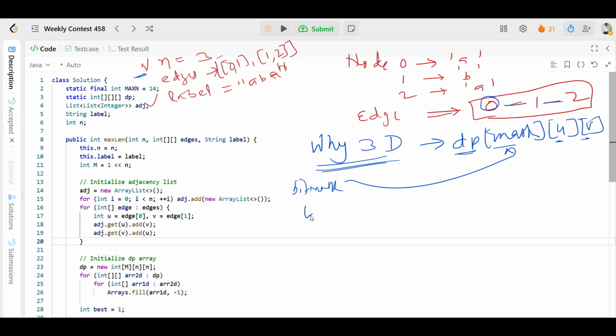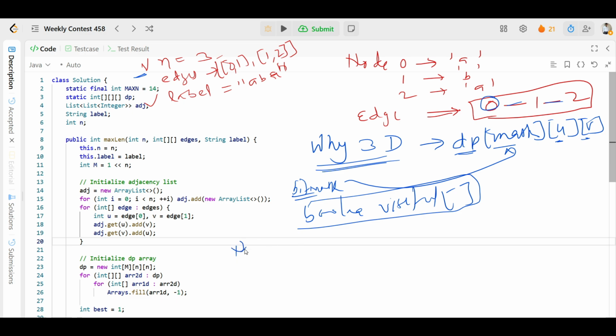That we used to create, let's suppose a boolean visited, or you can say used, and we'll mark true or false, right? That we are not going to do. Instead of writing this boolean concept, like visit, we will use used, and then we will mark it here. So in place of that, we can use an integer bit mask. We'll use the integer bit mask.